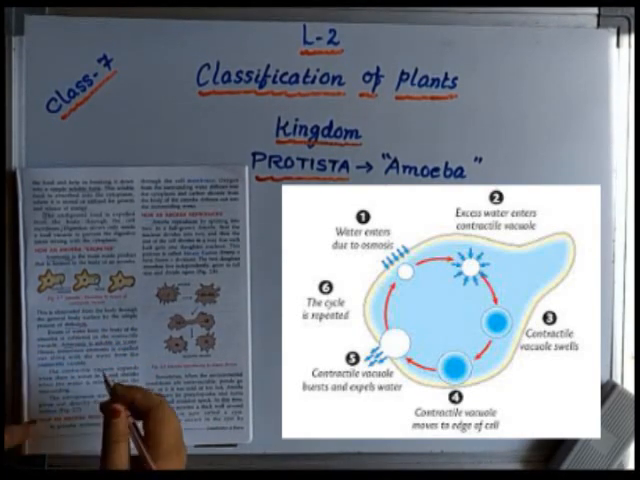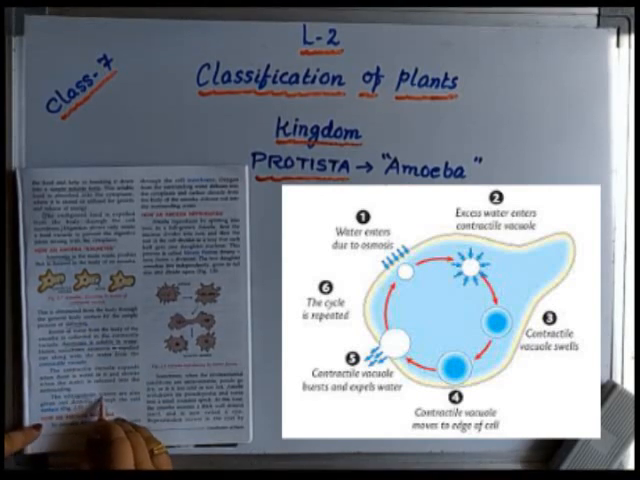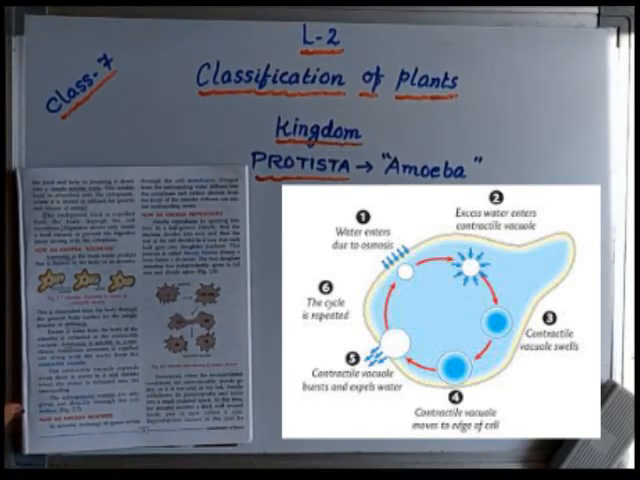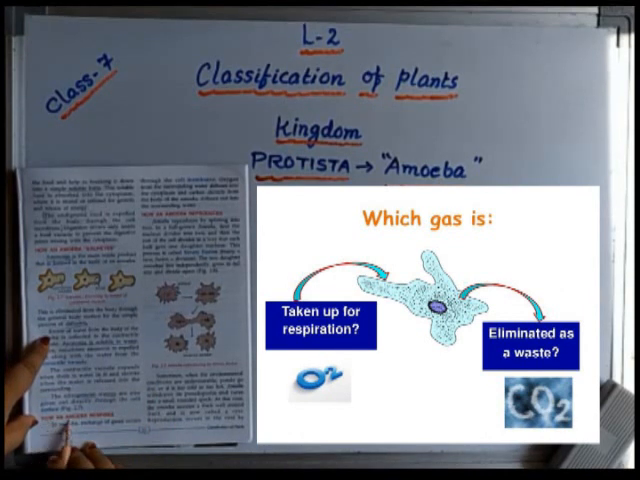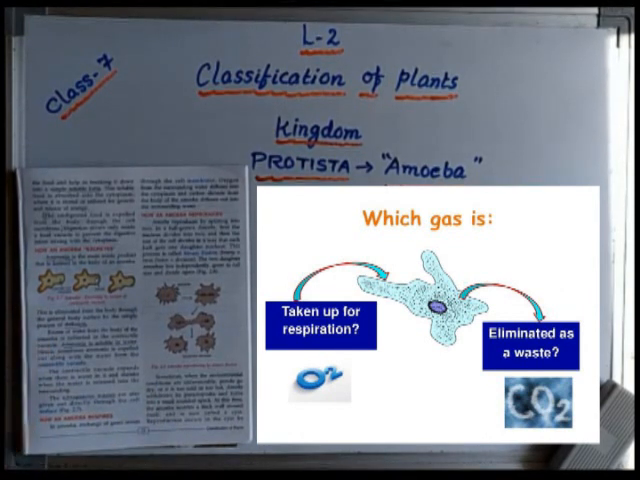Nitrogenous waste products like ammonia are also included here. Okay. Now next we will see how an amoeba respires, everything it is doing with the cell membrane. So let us see how the exchange of gases takes place.